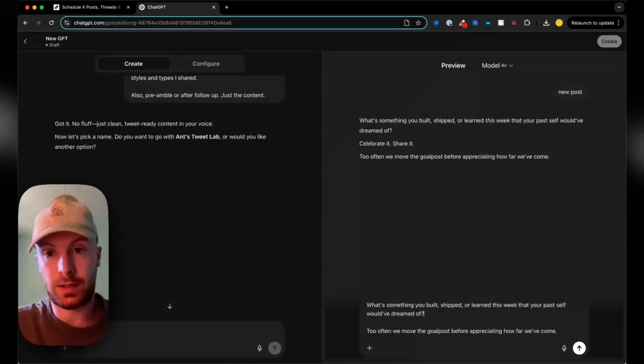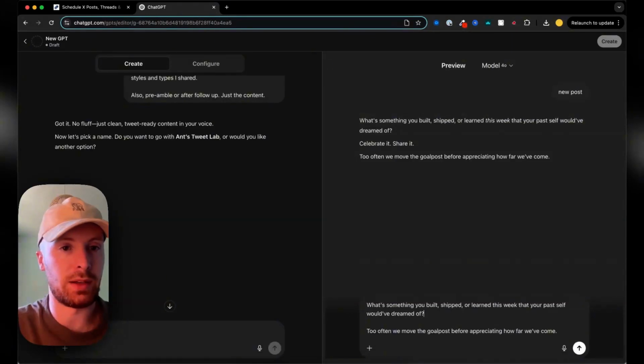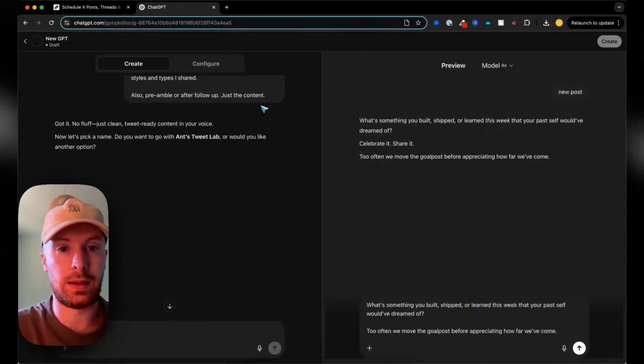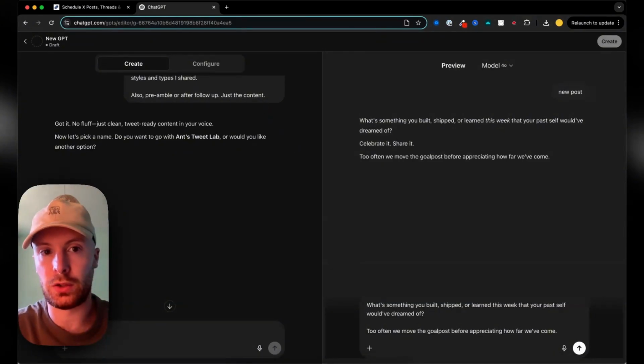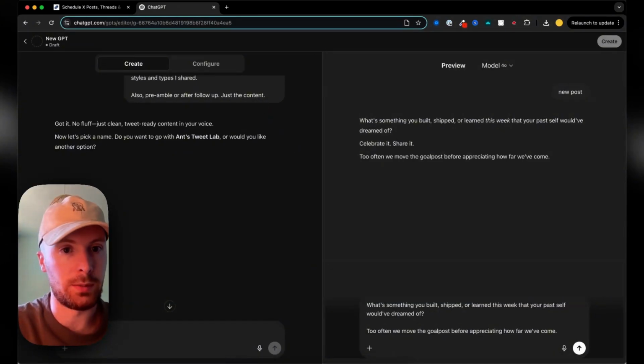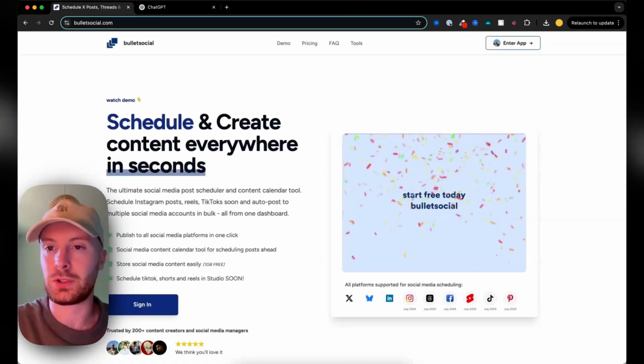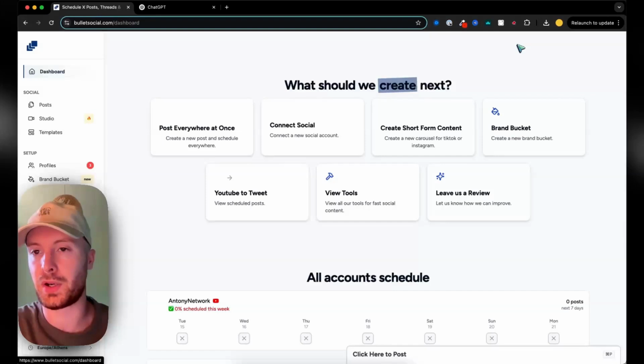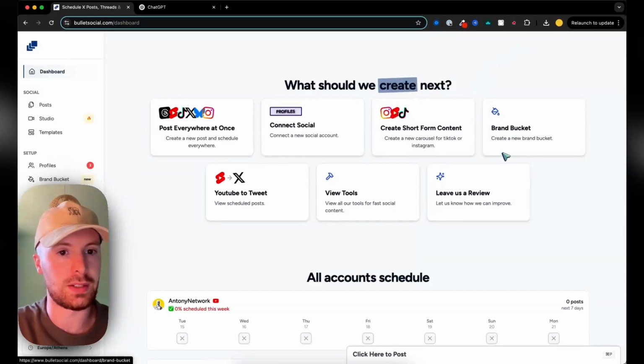Yeah, you can do it manually like this. You can have it outsourced to a VA, and then they can just review it once a week if they've scheduled far enough ahead for you. But how do you actually schedule it? So I'm going to show you how I schedule it. I use BulletSocial. Other schedulers do exist, but they're quite clunky, inferior, and they're built like it's 2019.